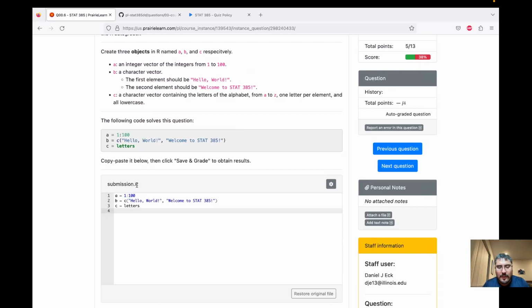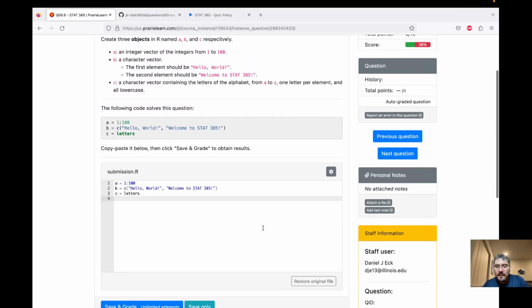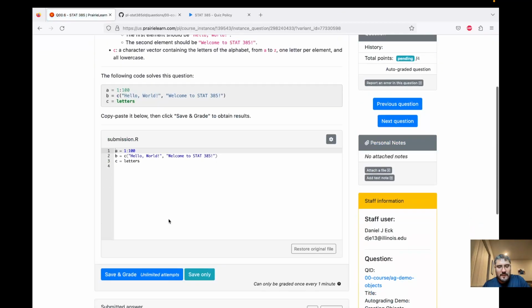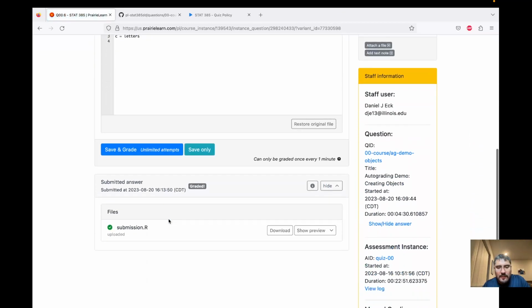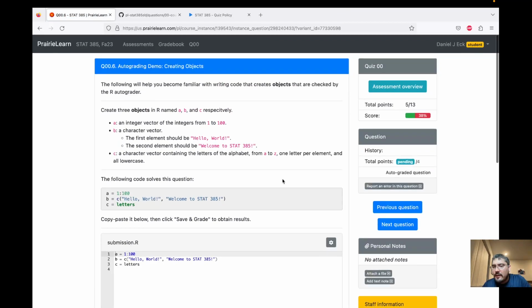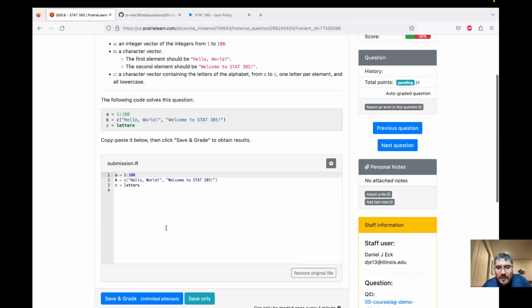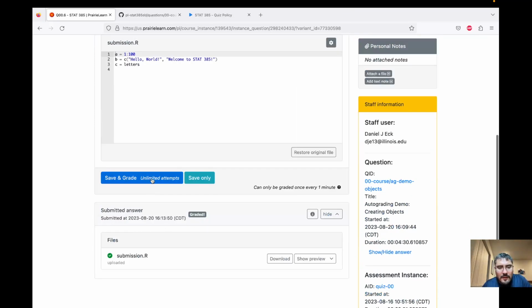It's creating a file called submission.r that's going to upload into PrairieLearn and check it. And what happened? Looks like it is graded.